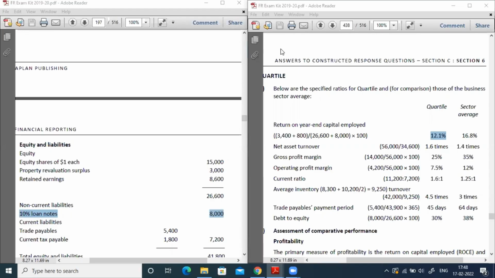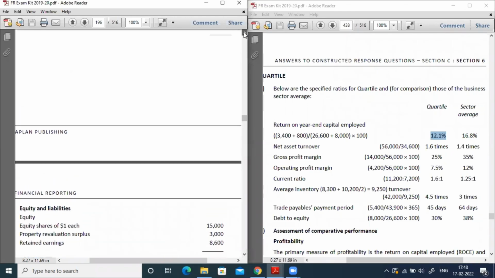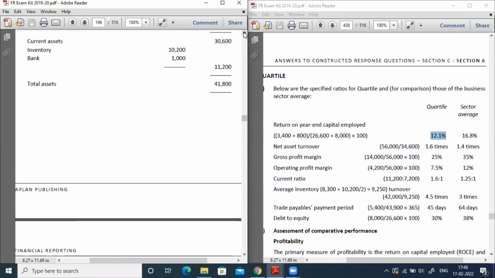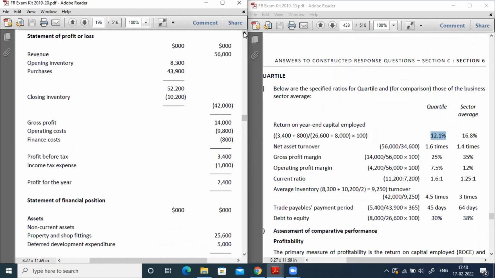Formulas are very simple. We just need to know return on capital employed means profit before interest and tax divided by capital employed. Here profit before interest and tax is not given in the question. They gave only profit before tax, which is 3,400. I just added the interest part, that is finance cost, and then I got profit before interest and tax.